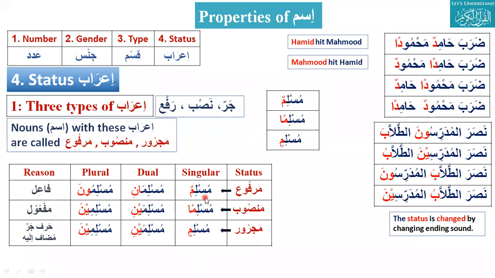Okay, now we are going towards dual. Nasir dual is Nasirani and Nasiraini. Nasirani is Marfu, Nasiraini is Mansub and Nasiraini is also Majroor. So Nasirani means two helpers. No, this is about dual.